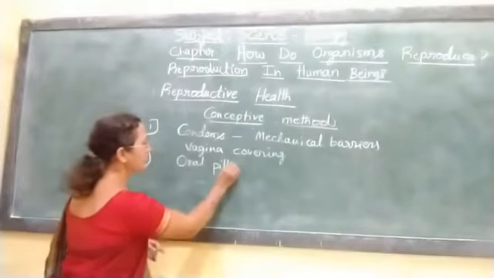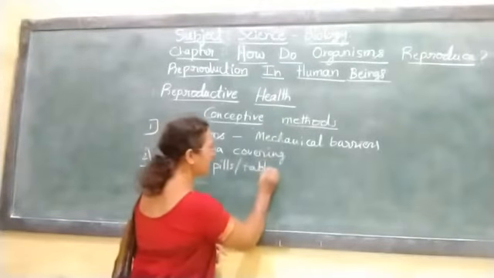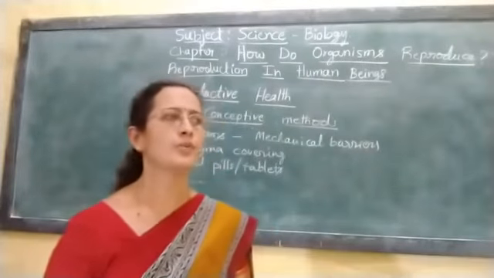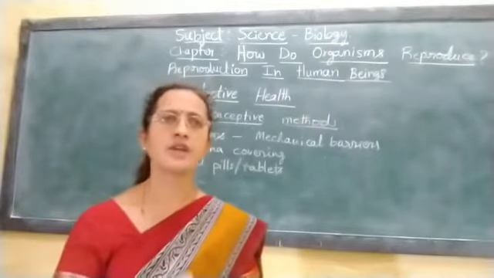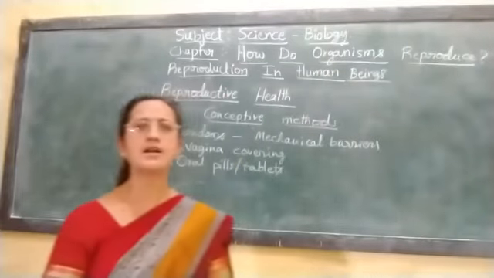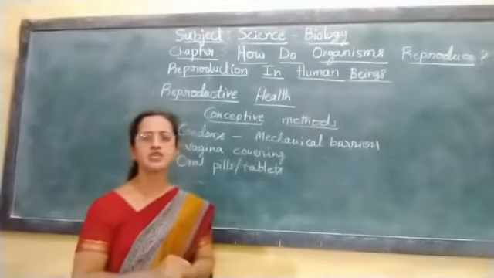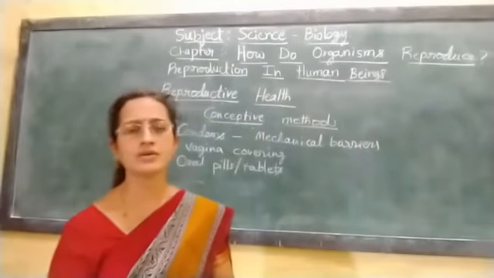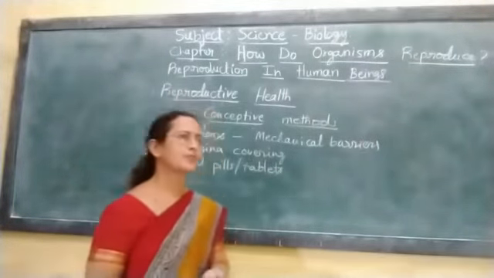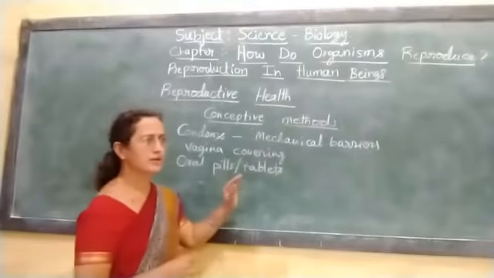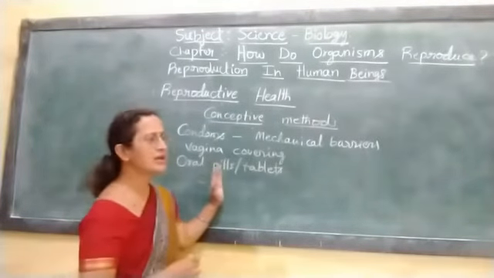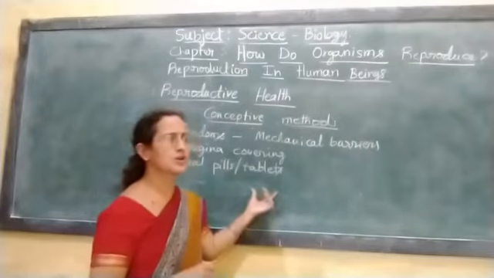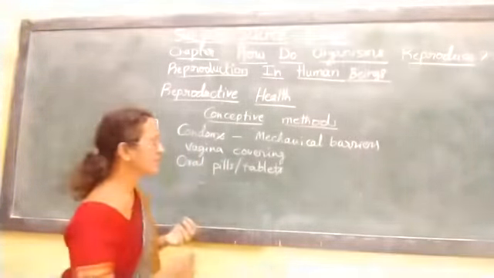Pills are nothing but tablets. These tablets are usually taken by females to maintain the hormonal balance. If the hormonal balance is altered, she may not have the menstrual cycle. As there is no egg production, she may not have the risk of getting pregnant. By making the hormonal balance impaired so that the egg is not produced, she can avoid pregnancy very easily.